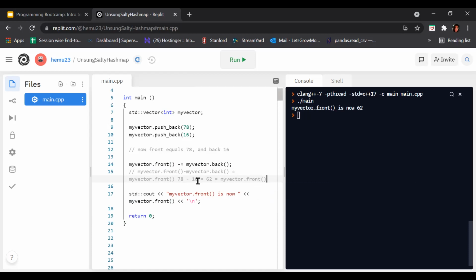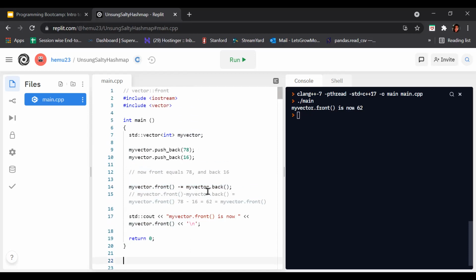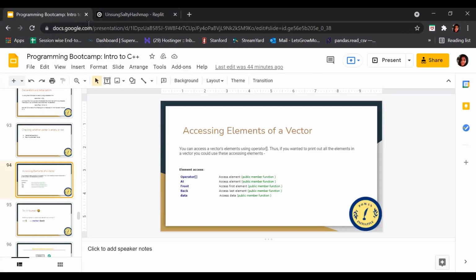Then this statement runs, which outputs "my vector dot front is now" and my vector dot front. After this expression, the value of my vector dot front is 62. That's why our output is "my vector dot front is now 62". In this way we use the front operator, and we can access the first element of the vector by using it. Next, let's see data, and how we can access the data.